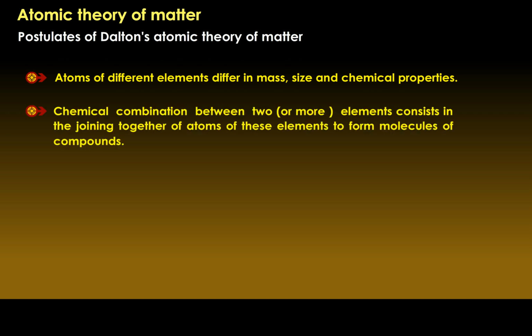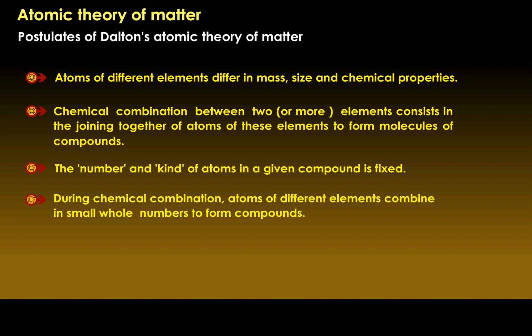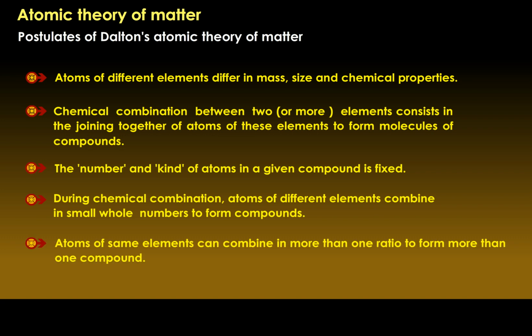Chemical combination between two or more elements consists in the joining together of atoms of these elements to form molecules of compounds. The number and kind of atoms in a given compound is fixed. During chemical combination, atoms of different elements combine in small whole numbers to form compounds. Atoms of the same elements can combine in more than one ratio to form more than one compound.